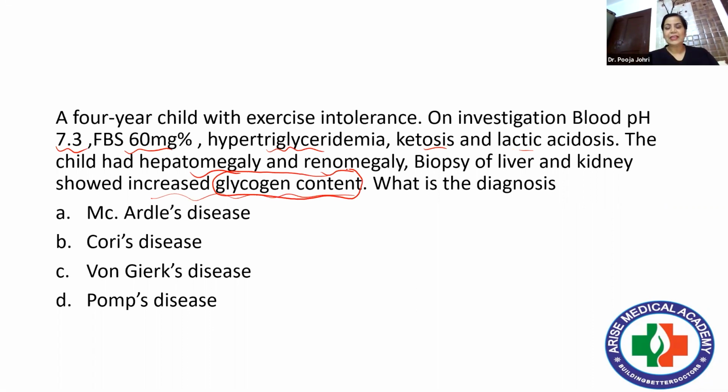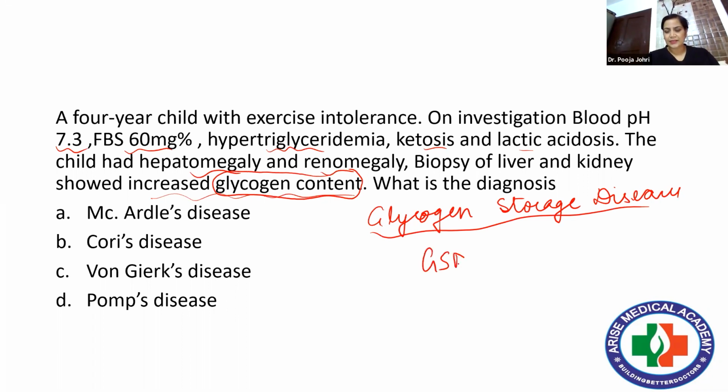All of you know, when the concentration of glycogen is more, that means it belongs to glycogen storage diseases, isn't it? Now, before starting up with the explanation, let me give you a brief knowledge about different glycogen storage diseases. Overall, glycogen storage diseases are actually of two kinds: one is storage in the muscle and the other is storage in the liver.